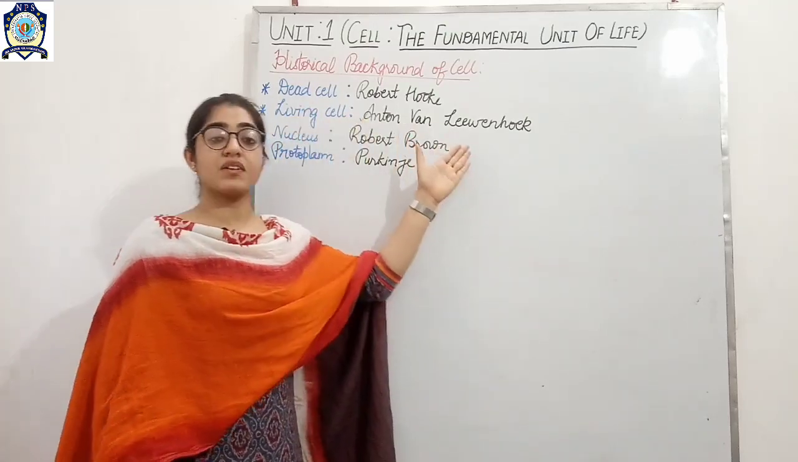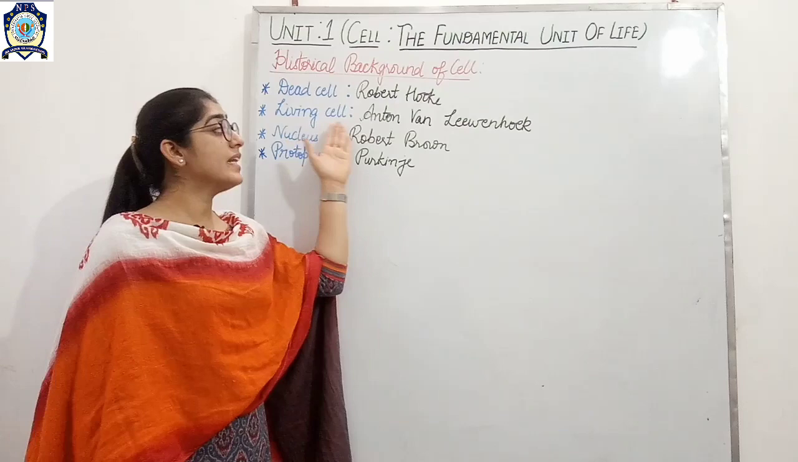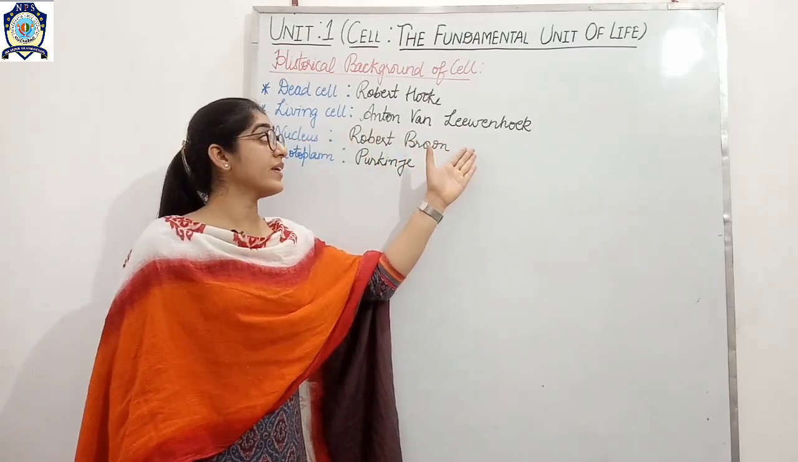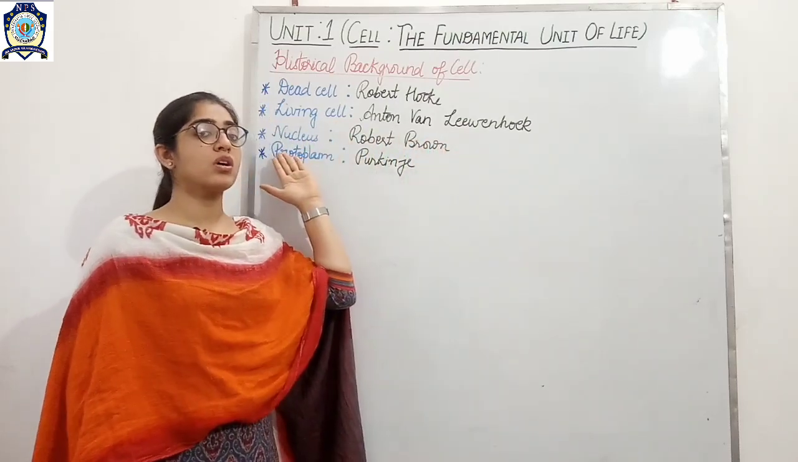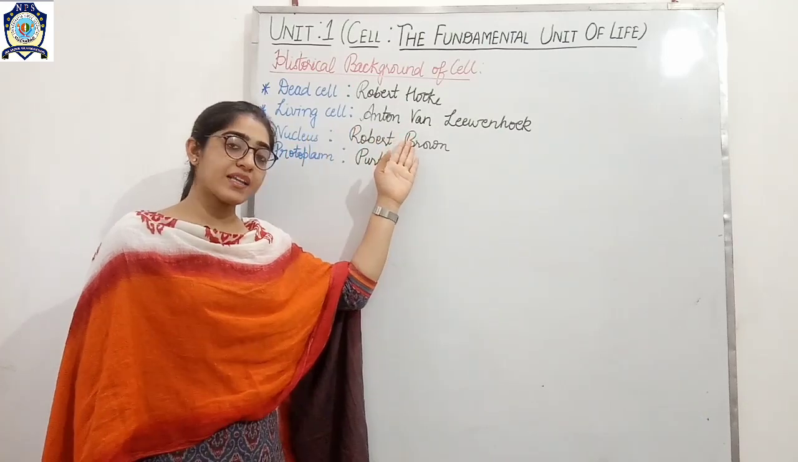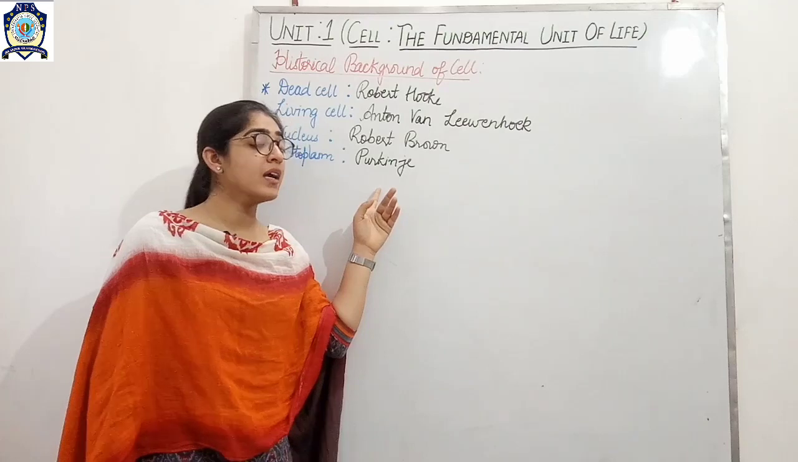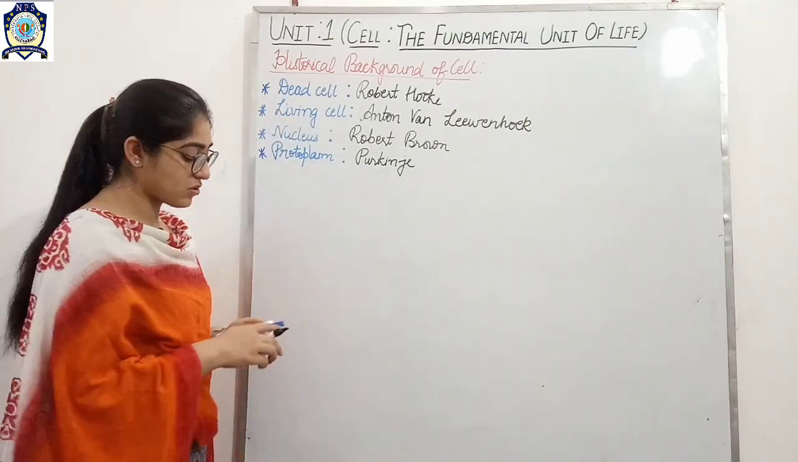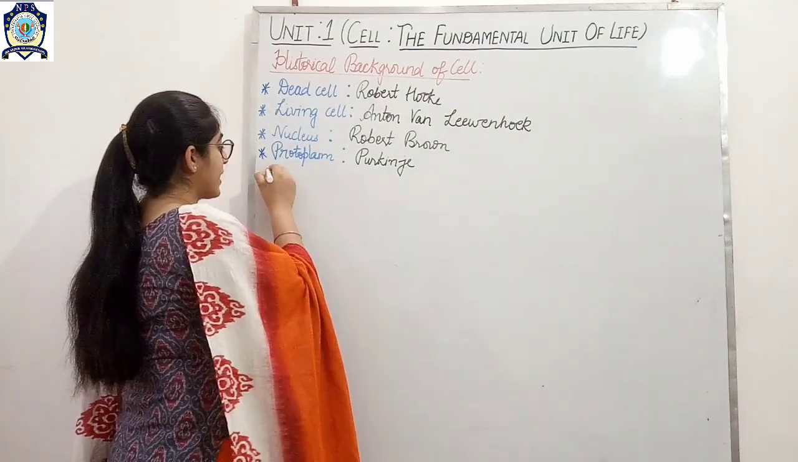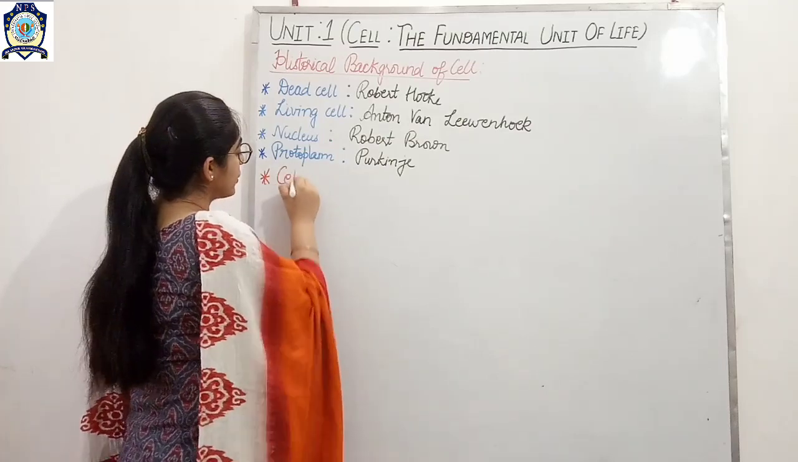Dead cell was discovered by Robert Hooke. Living cell was discovered by Anton van Leeuwenhoek. Nucleus was discovered by Robert Brown, and the protoplasm was discovered by Purkinje. Now let us talk about the next concept, which is the cell theory.